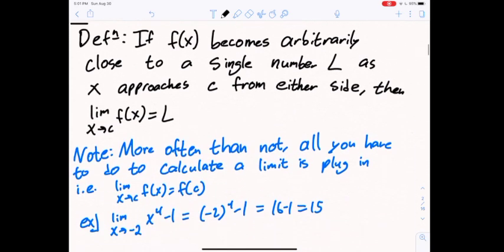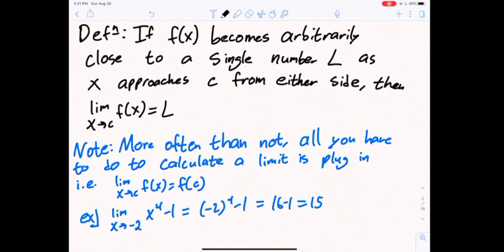All right. This brings us to our formal definition of the limit. So here's our definition. If f of x becomes arbitrarily close to a single number L as x approaches c from either side, then the limit as x approaches c of f of x equals L. So here c and L are just constants. They can change depending on the function. But again, the output values of f of x have to become arbitrarily close to a single number L as x approaches our given number c from either side. And that tells us the limit as x approaches c of f of x equals L.